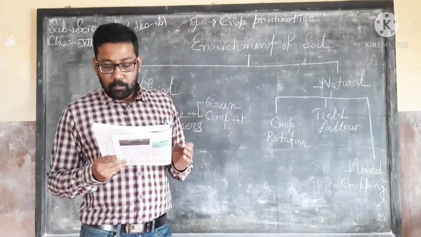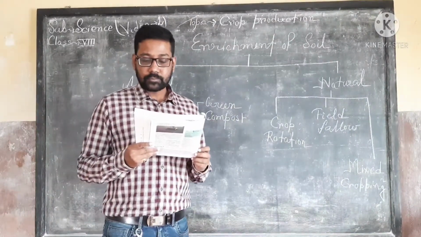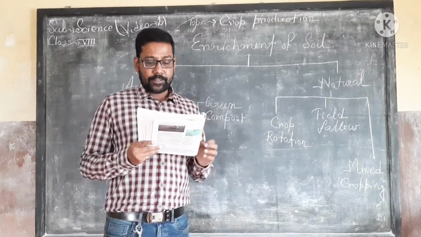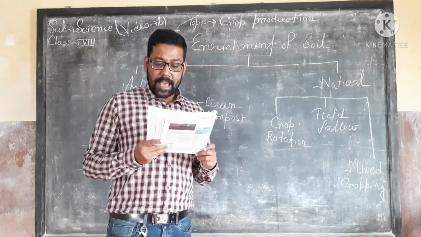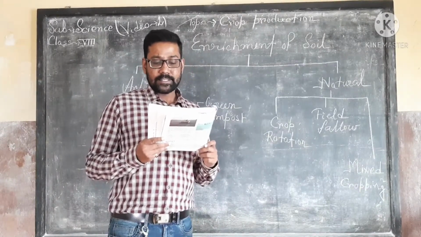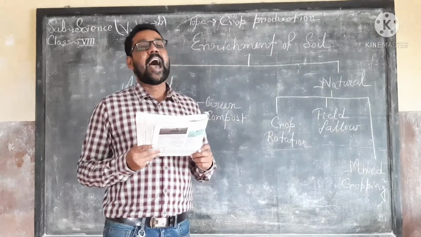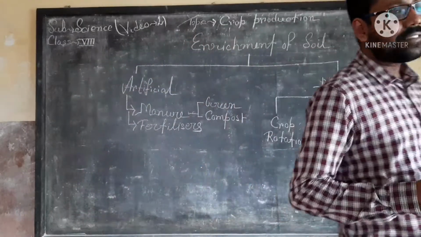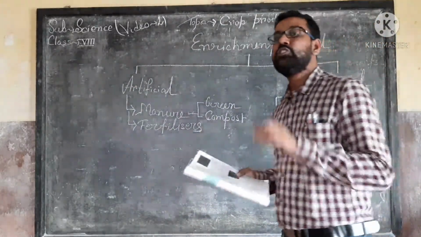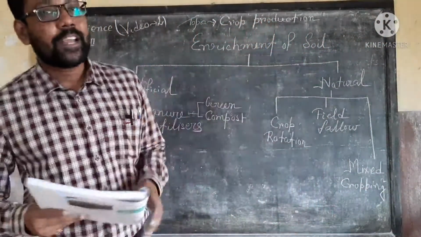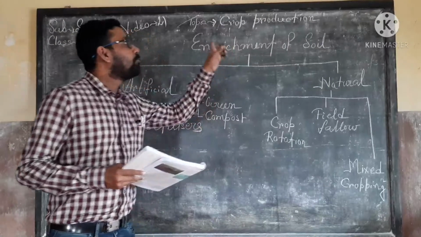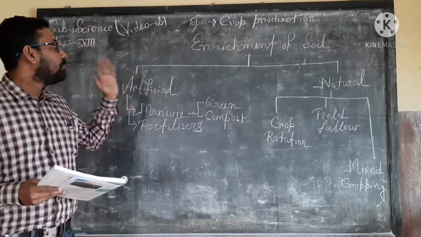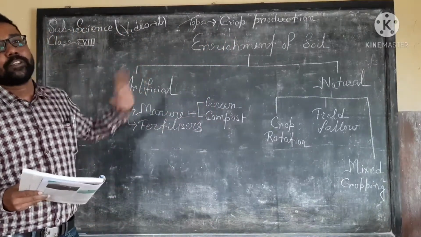The decomposed residual matter is excellent natural manure that revitalizes the soil when added to it. So this is the procedure followed to maintain the enrichment of the soil by the artificial method.